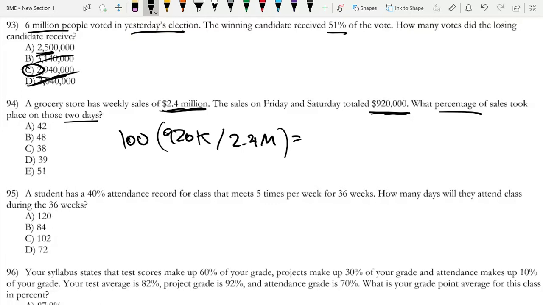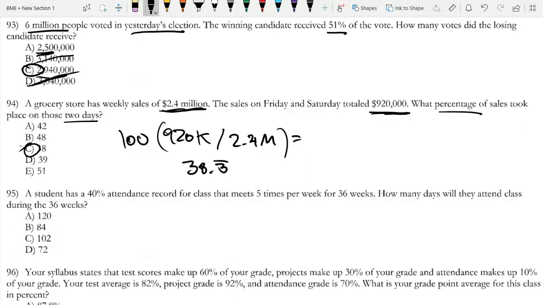So anyways, 920,000 divided by 2.4 million. Sorry, I'm just making sure that I'm typing this correctly on my calculator. Yes, I am. Times by 100, this is equal to 38.3 repeating, which in this case would be rounded to 38%, right?